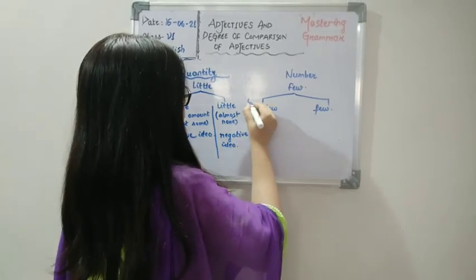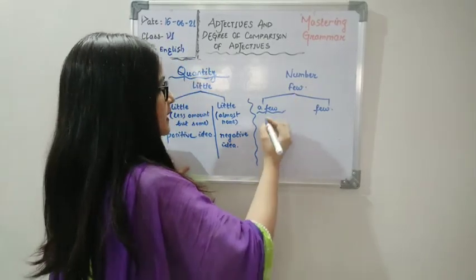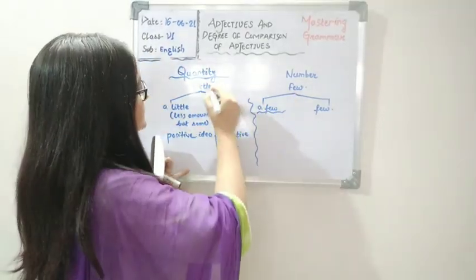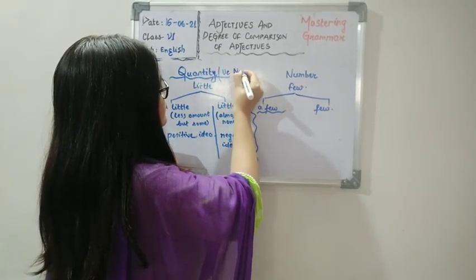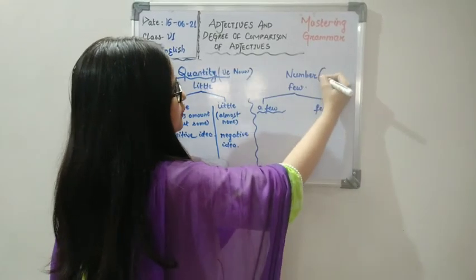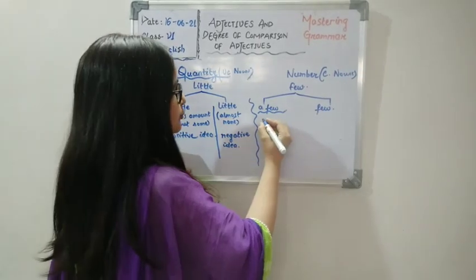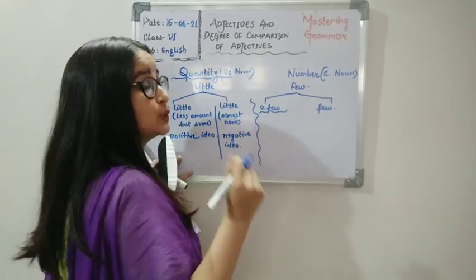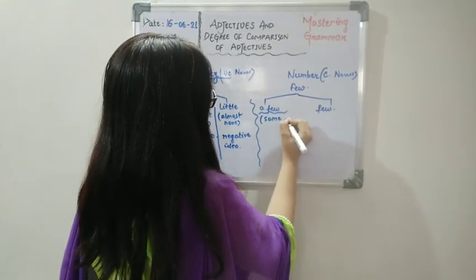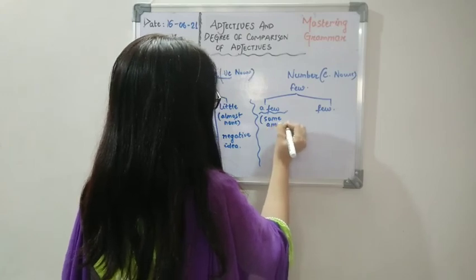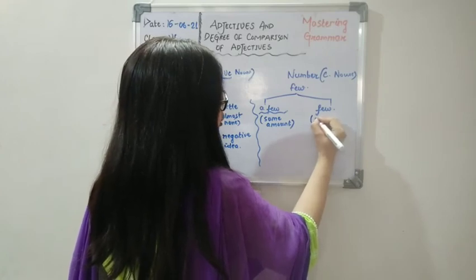Now with this one again, a few. This is used for adjectives of number. It is used for countable nouns, and this one I already told you that quantity is used for uncountable nouns, and this one is used for countable nouns. Okay. So a few is used in positive sense for countable nouns. It means some amount of the noun. Okay. Some amount is left or some amount is there, and few means almost none.